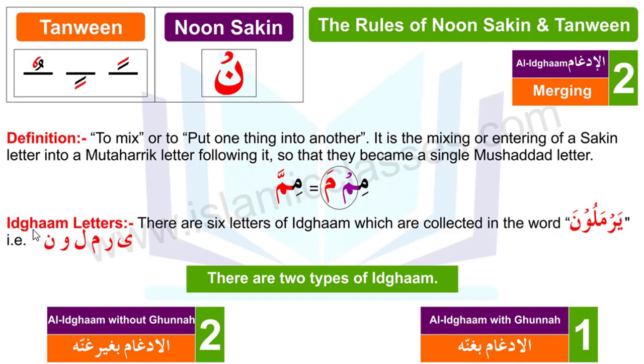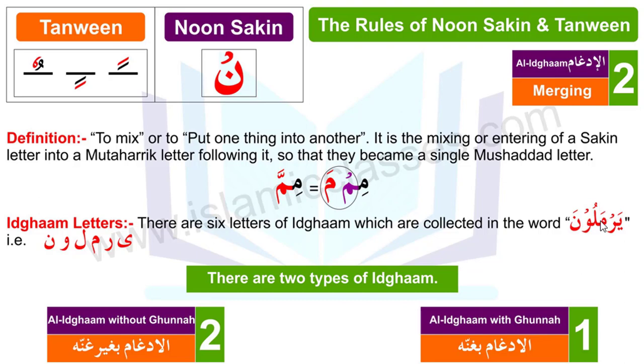And now we read the letters of idgham. There are 6 letters of idgham which are collected in the word Yarmalun. Through this word you can remember these 6 letters of idgham easily, and those 6 letters are ya, ra, meem, lam, waw, noon, and this is called in a group Yarmalun, as you can see here.